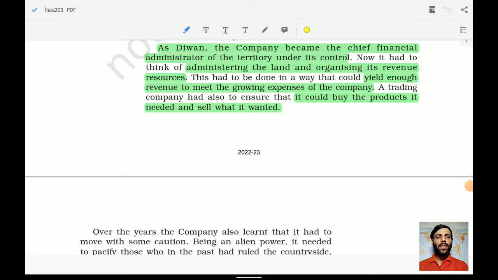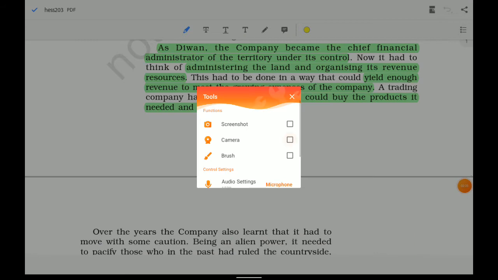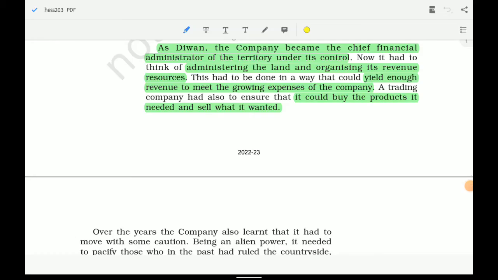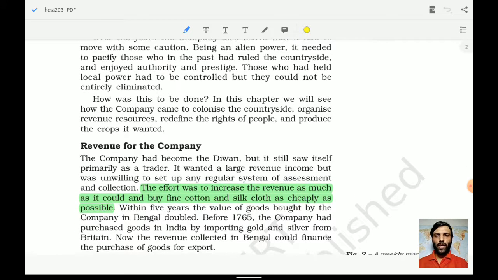We have already understood that earlier they had to bring bullion, which means gold and silver, from England. Now, instead of bringing bullion from Britain, they started using the revenue generated in Bengal to fund the expenses of the wars and to purchase raw materials. Remember this. So it could buy the products it needed and sell what it wanted.